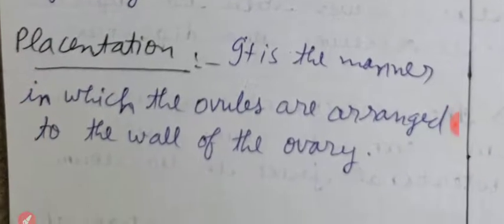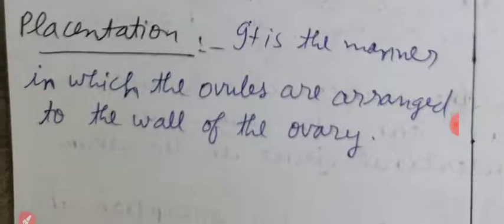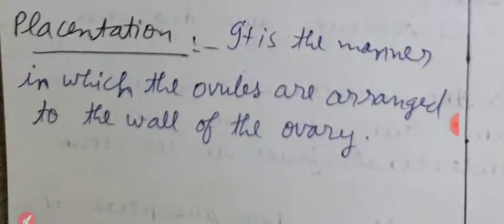Next, last definition of this chapter is placentation. Placentation. It is the manner in which the ovules are arranged to the wall of ovary. Definition of placentation, please listen. It is the manner in which the ovules are arranged to the wall of ovary.